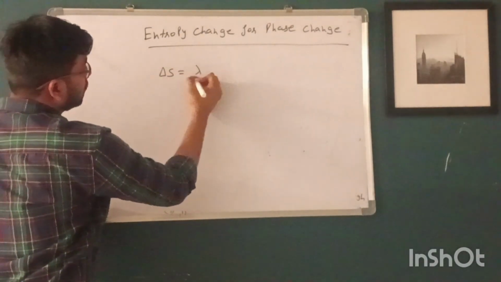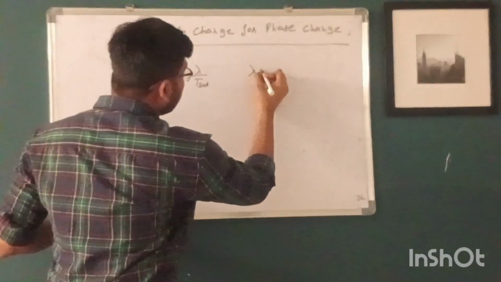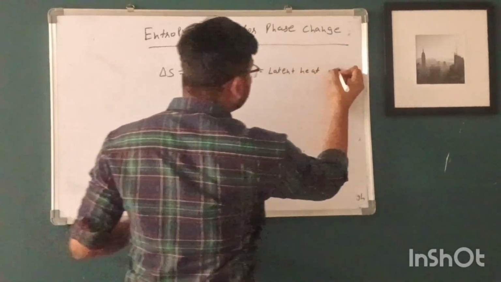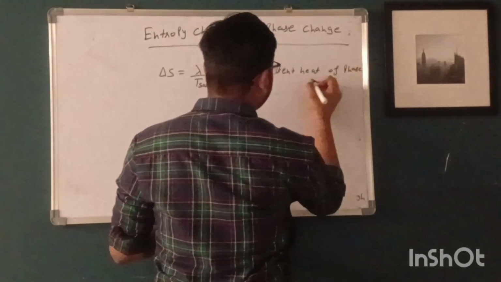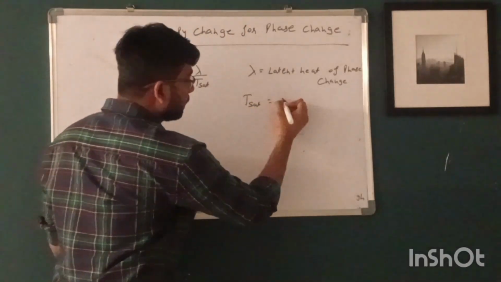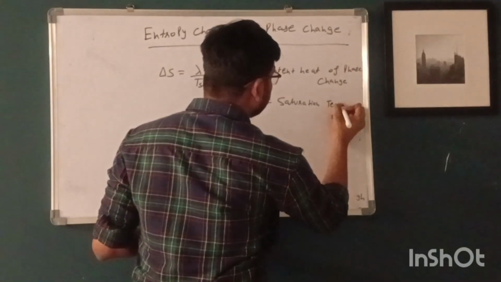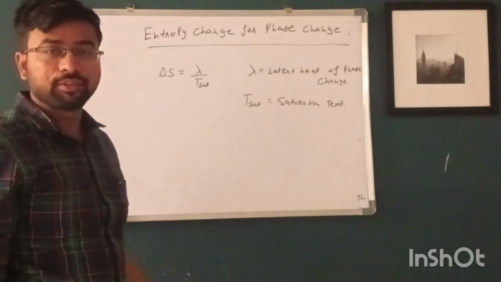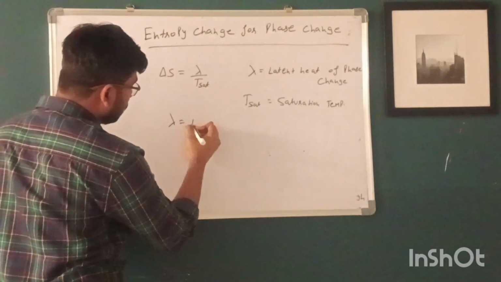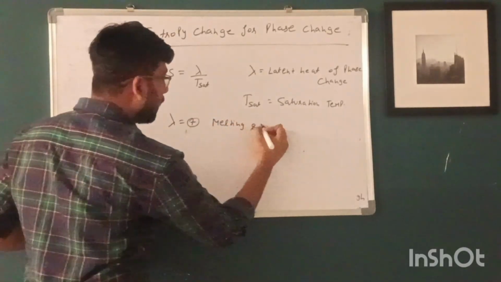This is the formula which is used to calculate the entropy change for phase change. Here lambda is latent heat of phase change, and T sat is saturation temperature. T sat is the temperature at which phase change occurs. So lambda is positive for melting and vaporization.